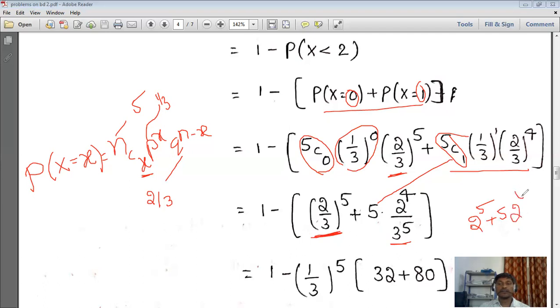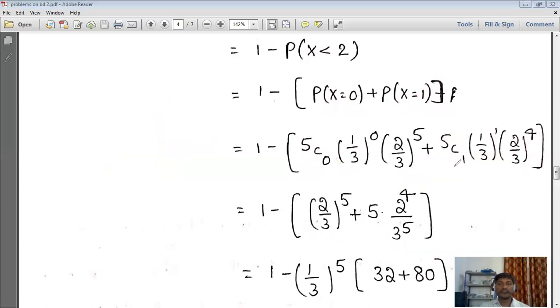So this is the common one, right? 2 power 5 is nothing but 32. Next, 2 power 4 is nothing but 16. Already here it is 5, so 5 into 16 is 80. And then by adding these two, we can simplify that one.